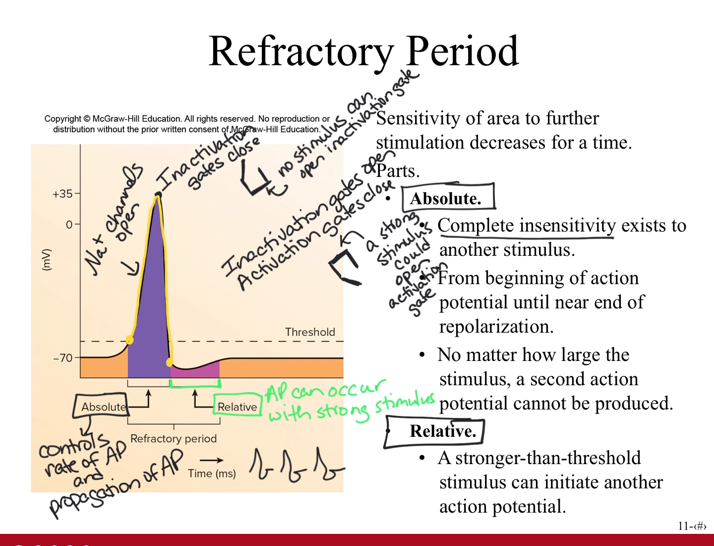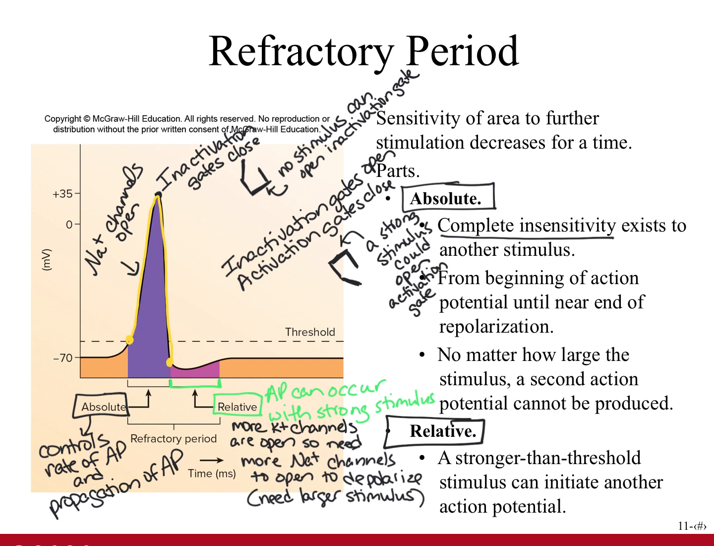During the relative refractory period, the membrane is more permeable to potassium because many voltage-gated potassium channels are open. The relative refractory period ends when the voltage-gated potassium channels close and the membrane potential has returned to the resting level.